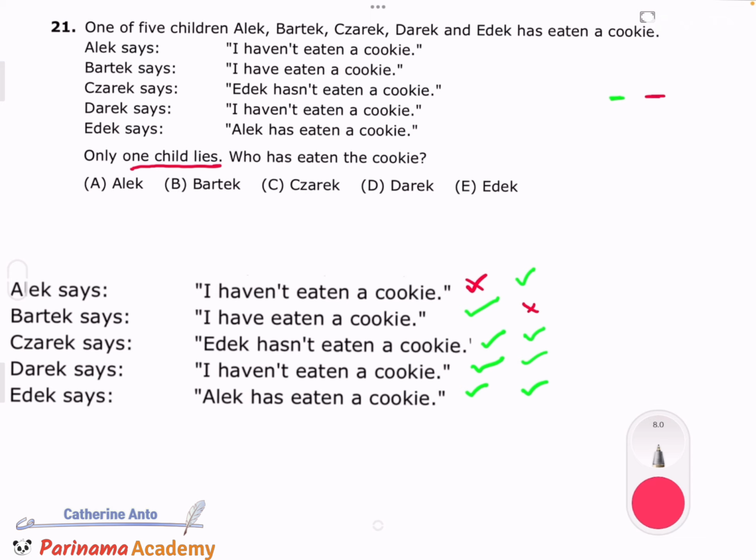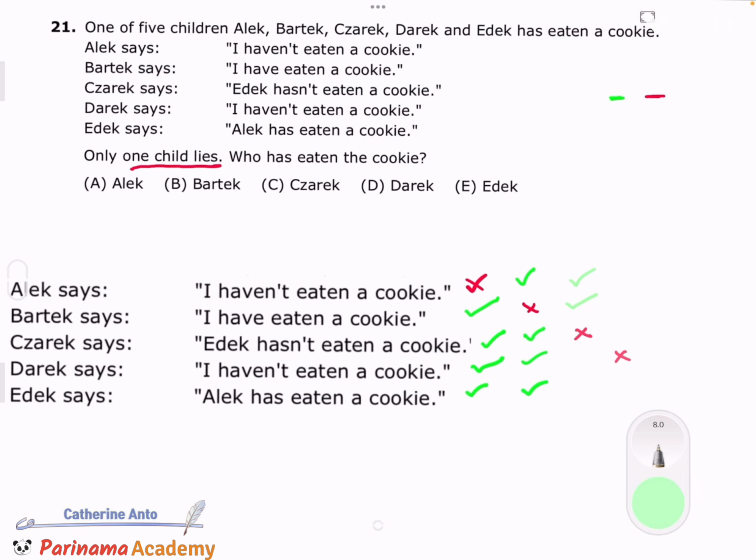So now let's say that Zarek lied. Now, if Zarek lied, that means Alec hasn't eaten the cookie. Bartek has eaten the cookie. Edith hasn't eaten the cookie, that means she has eaten the cookie, since Zarek is lying. Now, already we can see that Bartek and Edith have eaten the cookie. And as I've said before, only one of them has eaten the cookie, which must mean Zarek isn't the one telling the lie either. So now let's say that Derek is lying.